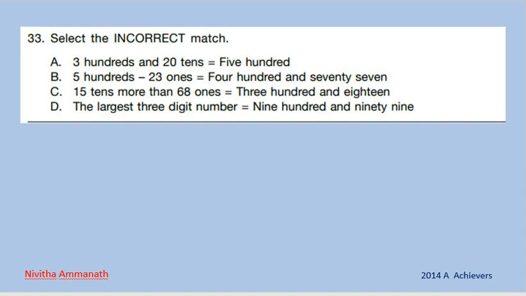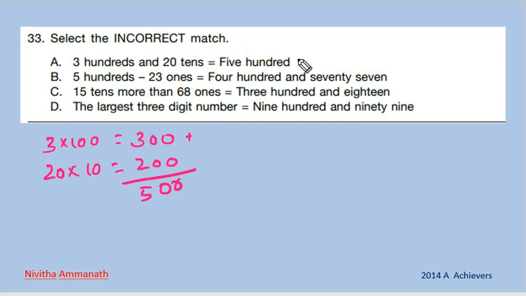Select the incorrect match. First, 3 hundreds and 20 tens. 3 hundreds means 3 into 100. How we write? 3 into 1 is 3 and 2 zeros. That is 300. 20 tens means 20 into 10. That is 200. 2 into 1, 2, then 00. 300 plus 200 equal to 500. So this is correct. Next one, 500.